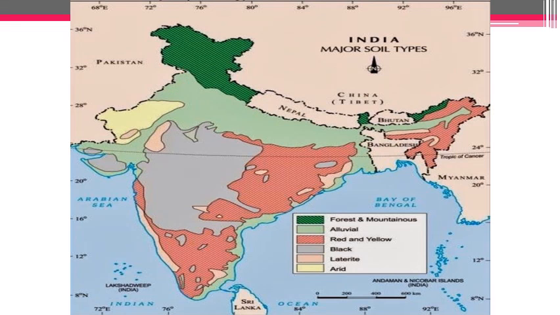Next is our arid soil. The one region where we have arid soil is all along the region of western Rajasthan, and some part of the Rann of Kutch area, or you can say a very little area from the northern part of Gujarat is also present in terms of arid kind of soil.